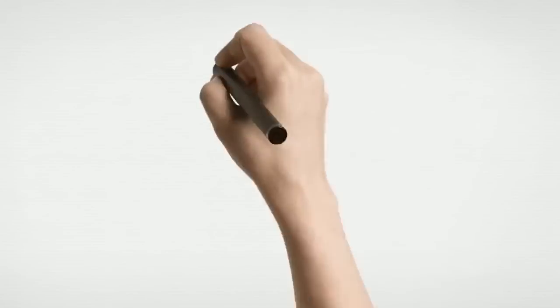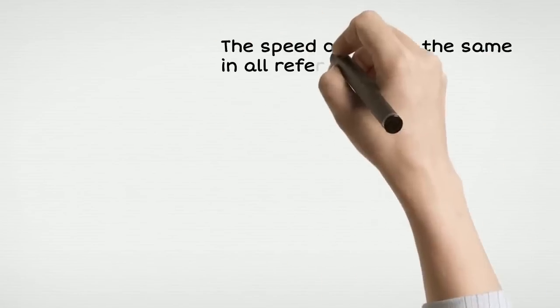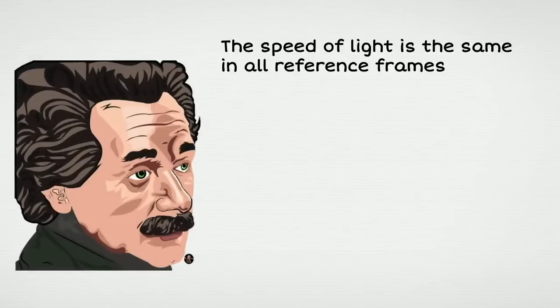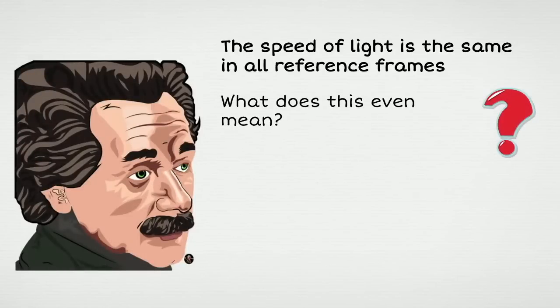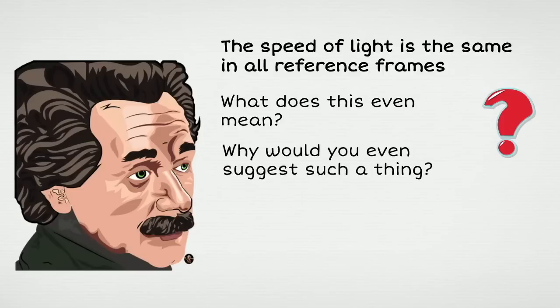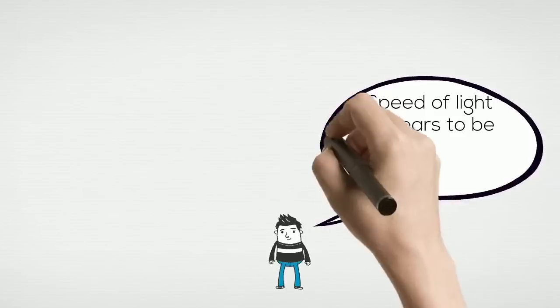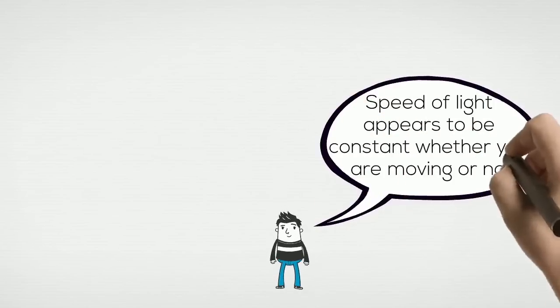This led him eventually to claim that the speed of light is the same in all reference frames. If you think about it, this claim is actually really bizarre, and one can wonder how on earth young Einstein would even suggest such a weird thing. What does it mean that the speed of light is the same in every reference frame? It means that the speed of light appears to be constant, no matter if you're moving or not.